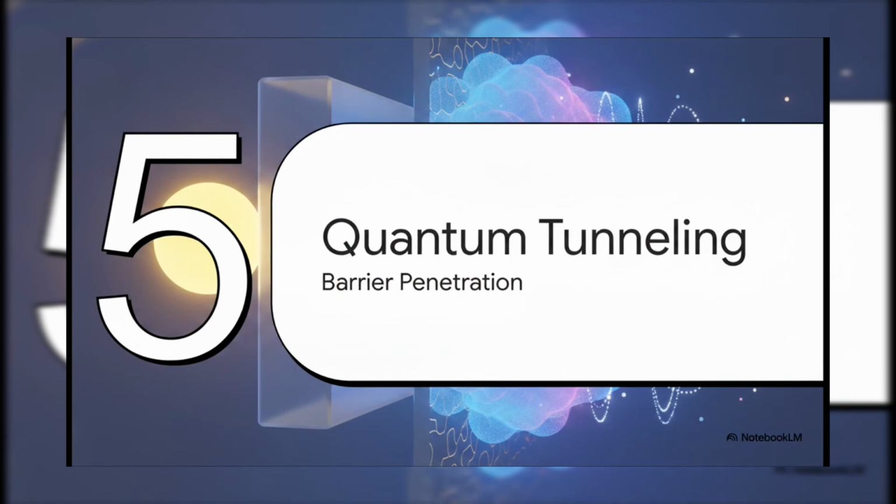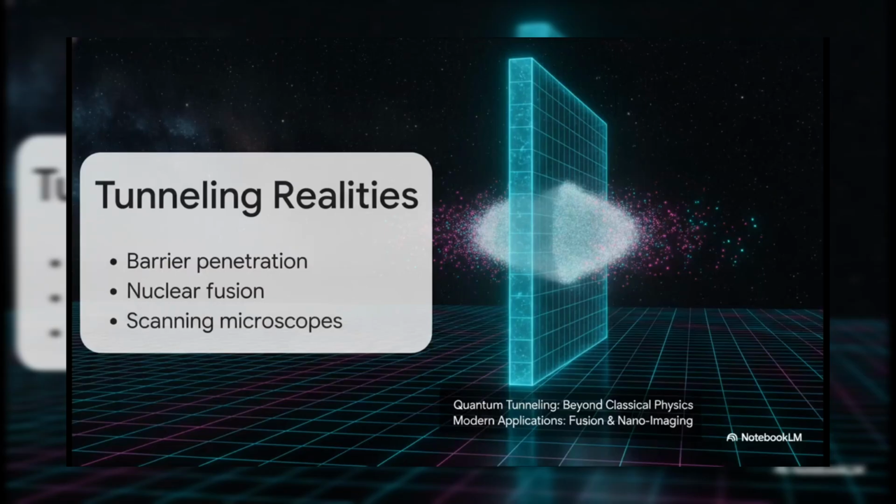Section 5. The magic of quantum tunneling. Let's transition from abstract math to reality and look at barrier penetration. This is exactly what happens when you treat matter as a wave of probability. If an electron is just a probability cloud, there's actually a tiny mathematical chance that part of its cloud exists on the other side of an impenetrable solid wall. And sometimes, it just randomly pops through.